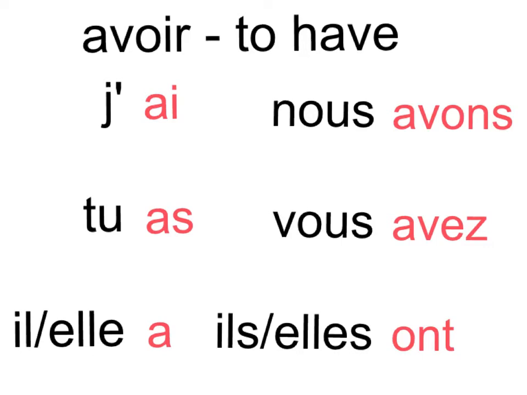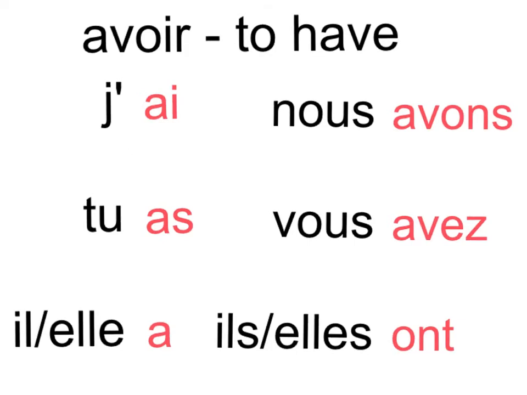The first thing that you'll notice is that instead of having je, J, E, we have a J apostrophe. And the reason for this is that the verb conjugation for avoir starts with a vowel. So anytime the verb starts with a vowel in the je form, it's going to drop the E in je, and we're going to have an apostrophe instead.